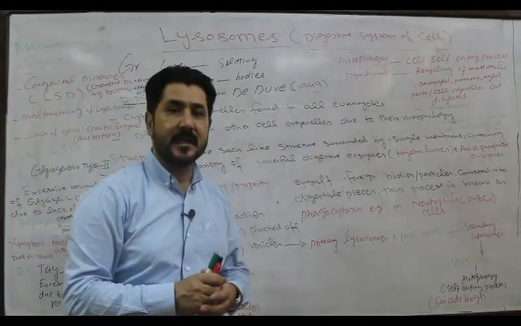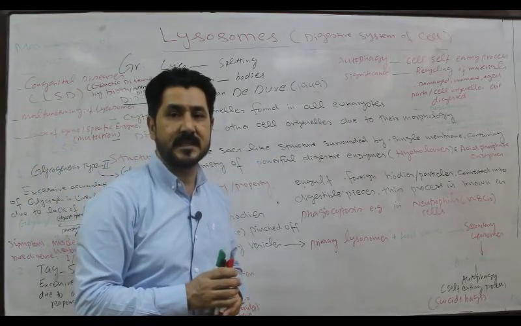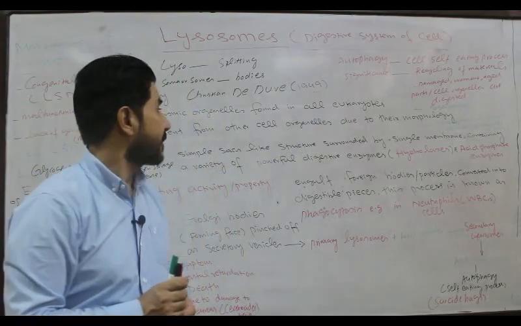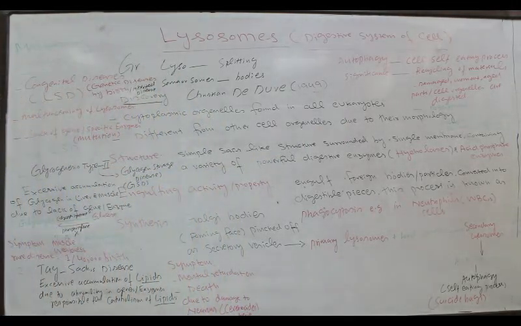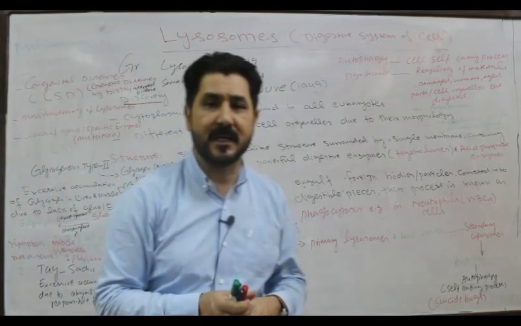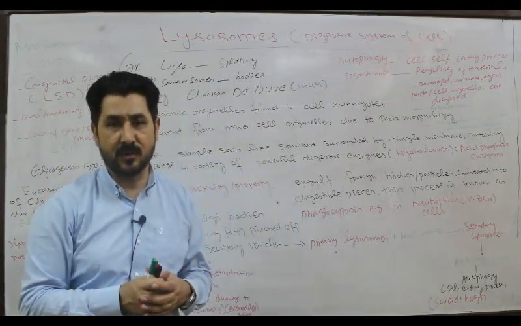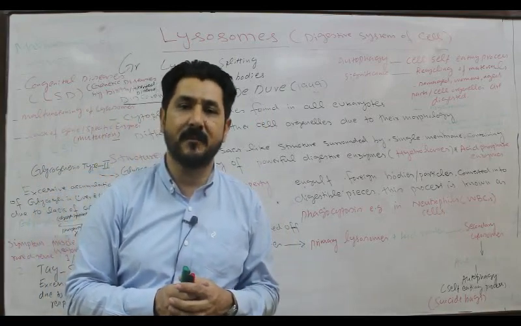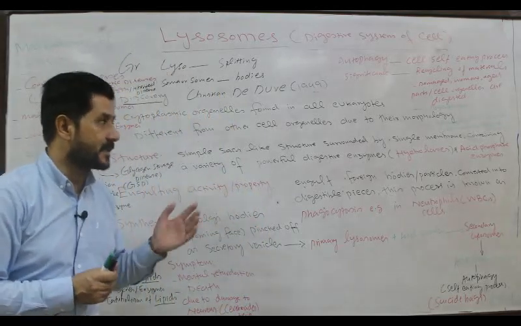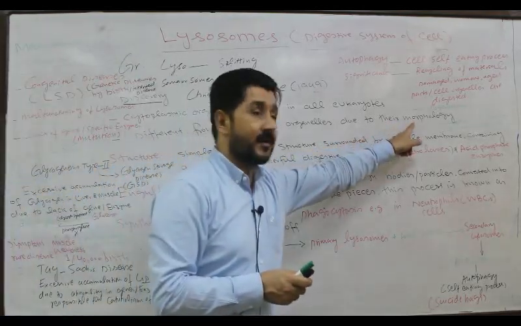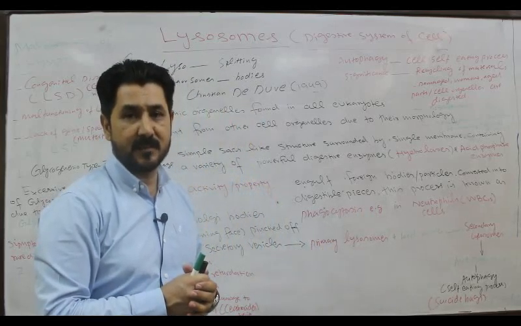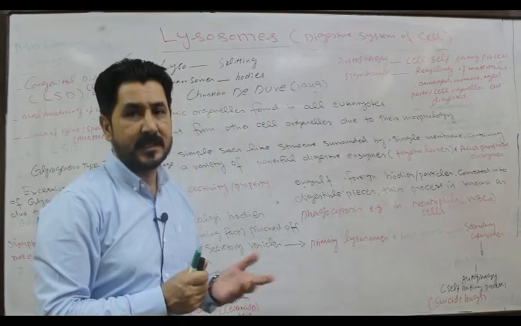Eukaryotes means they are present in animal cells as well as in plant cells and fungal cells. These cytoplasmic organelles are different from other cytoplasmic organelles, for example, peroxisomes, glycosomes, mitochondria, plastids, etc. They are different from other cell organelles due to their morphology, that is size, shape, appearance and other things.